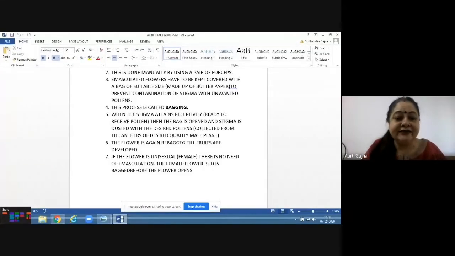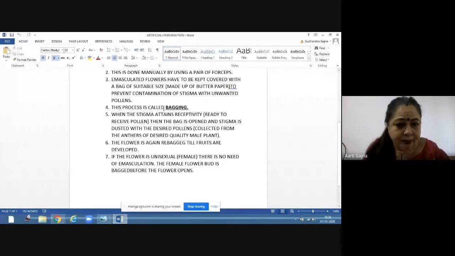And inside one ovary, there can be many ovules. So, to get the desired quality of seeds, we should have the bag open. The stigma is dusted with the desired pollens collected from the anthers of the desired quality male plant. And these flowers are again rebagged. फिर से उनको बैगिंग कर देंगे till fruits are developed. जब तक कि fruit develop नहीं होता.